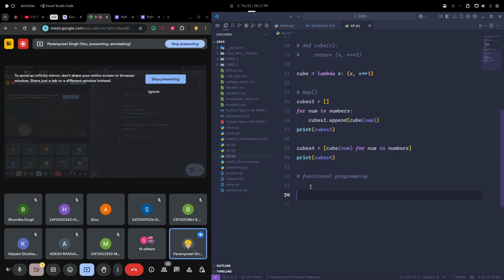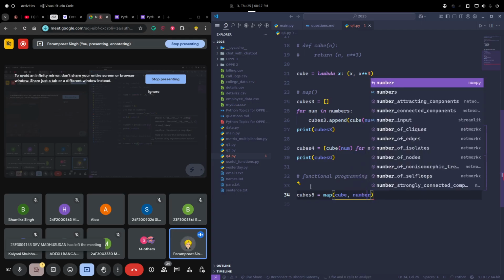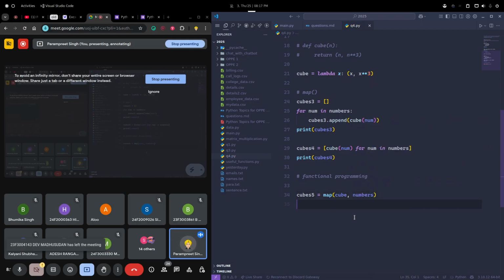Let me write it first, then it will be a bit clearer for you. I'll write cubes 5 equals map cube comma numbers. That's it. I don't need to write anything else. Now, what is cube here? Can you tell me? It's a lambda function. Yes, it's a function or lambda function. What is numbers?